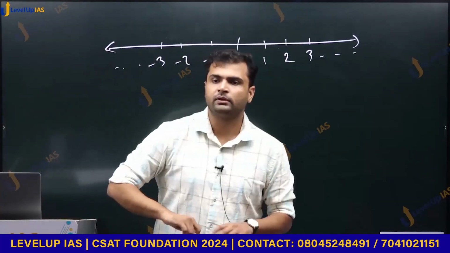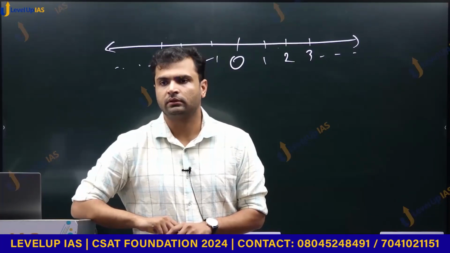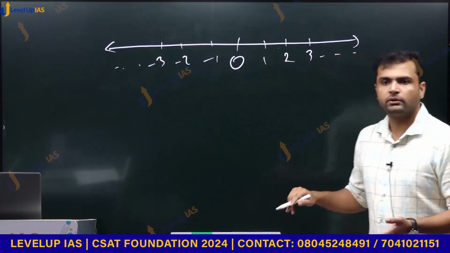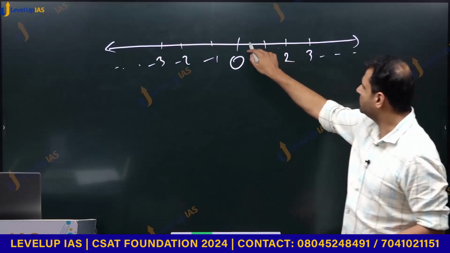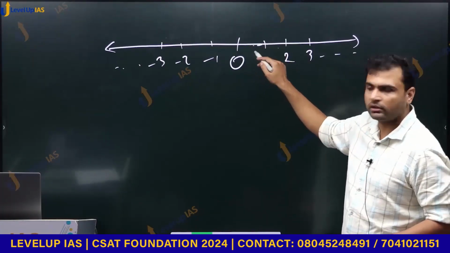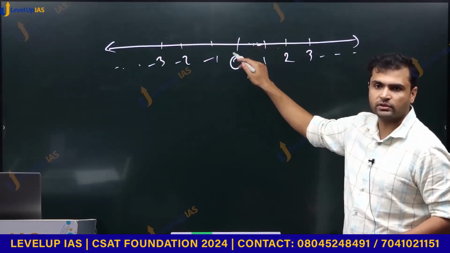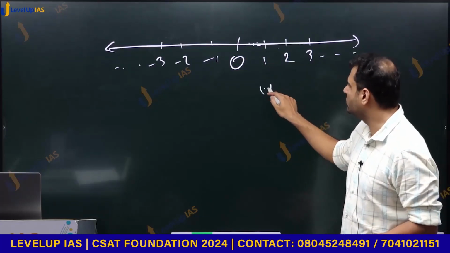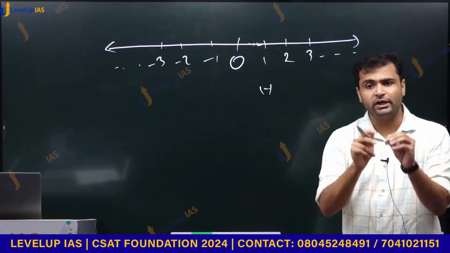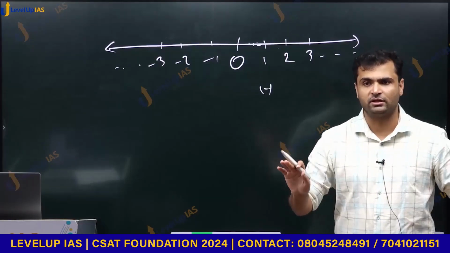Yes, what do you mean? In between, everywhere there will be rational numbers and irrational numbers. Between any two rational numbers, there would be infinitely many irrational numbers. Between any two irrational numbers, there would be infinitely many rational numbers.